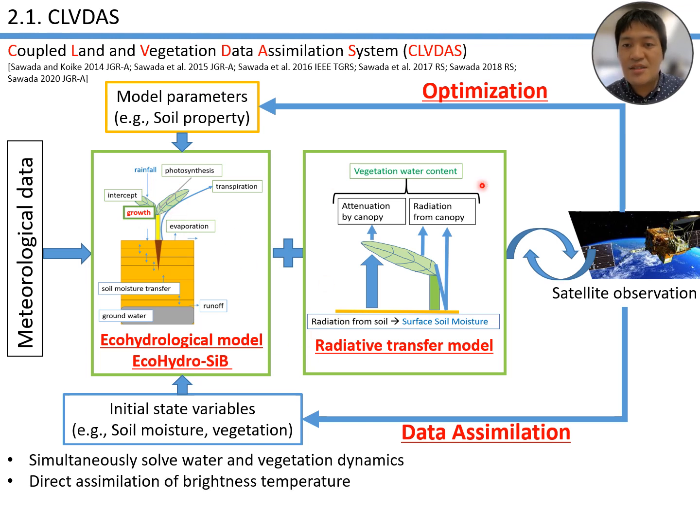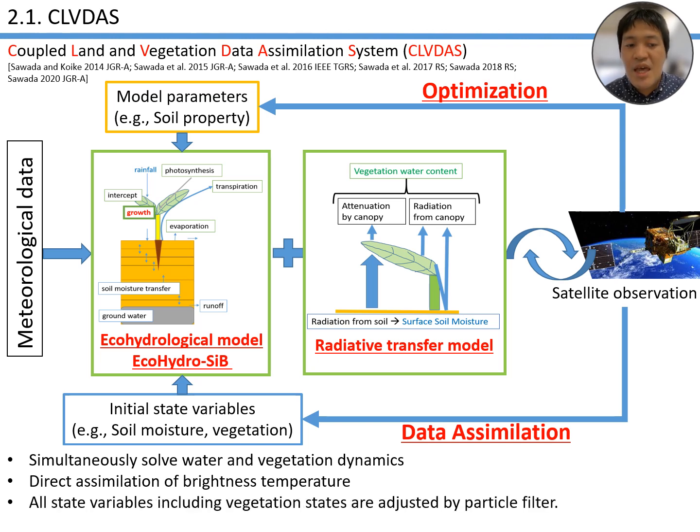Also, as the observation operator, we have a radiative transfer model in the microwave range to directly assimilate brightness temperature into the model. We didn't use any retrieved product. Instead, we performed direct assimilation of brightness temperature. All state variables, including vegetation states, are adjusted by a particle filter.